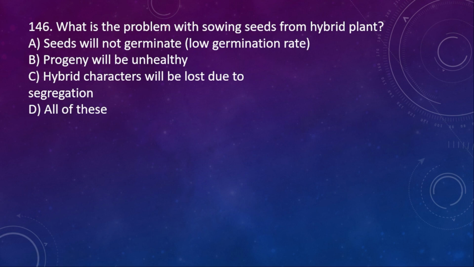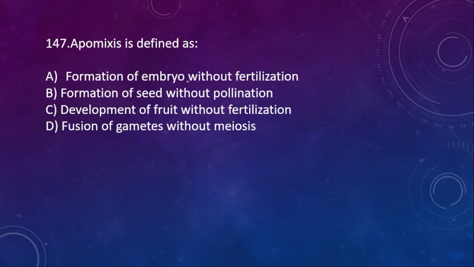146. What is the problem with sowing seeds from a hybrid plant? Seeds will not germinate, progeny will be unhealthy, hybrid characters will be lost due to segregation, D, all of these. So here the right option is C. 147. Apomixis is defined as formation of embryo without fertilization, formation of seed without fertilization.